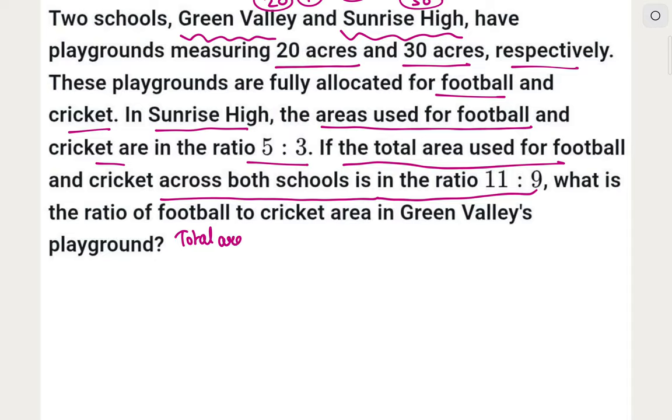The total area will become, you can see, 20 acres plus 30 acres, it's 50 acres. So the total area combined becomes 50 acres. So across both schools the football is to cricket ratio is given as 11:9. So we can calculate easily from here. See, it's given 11:9 for the total area.